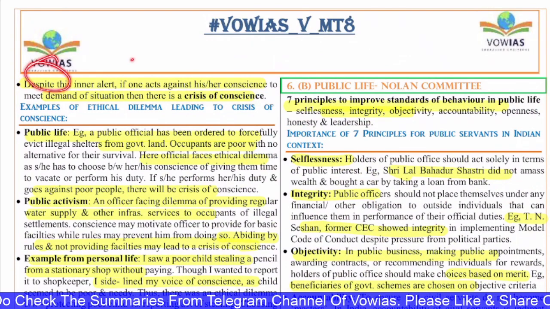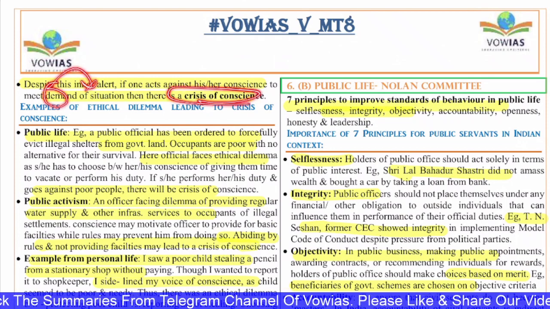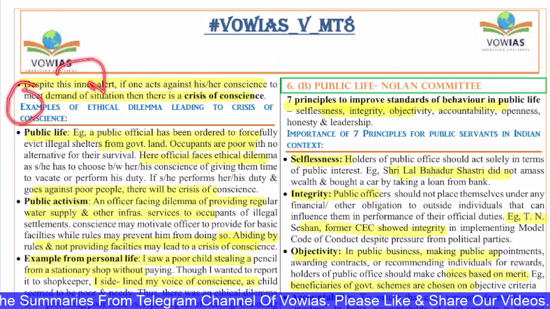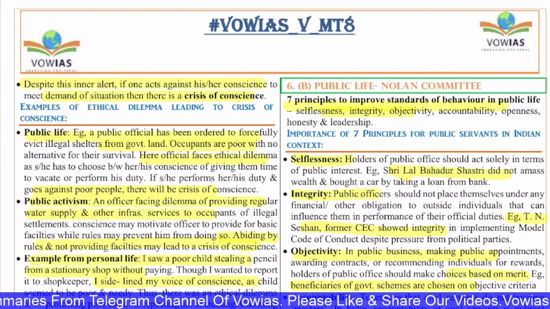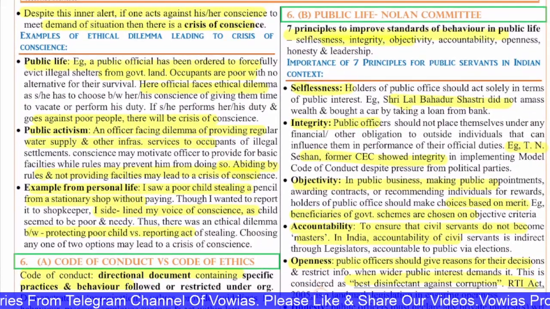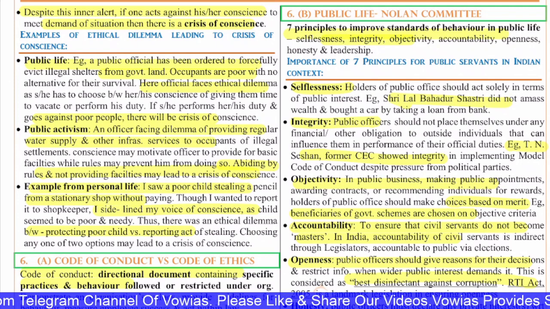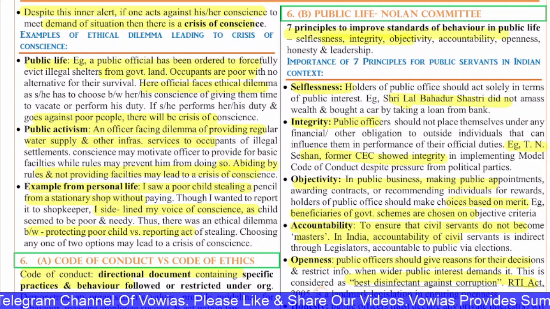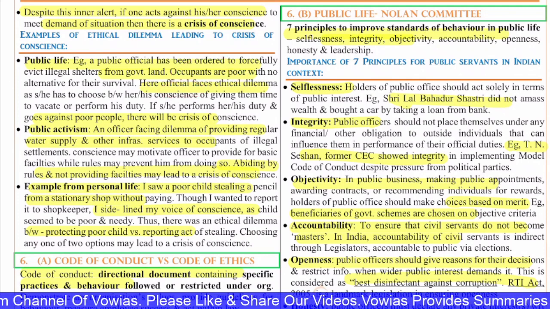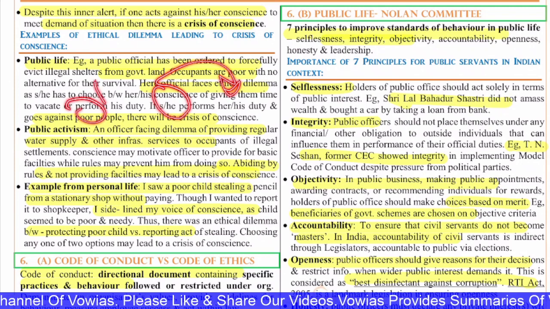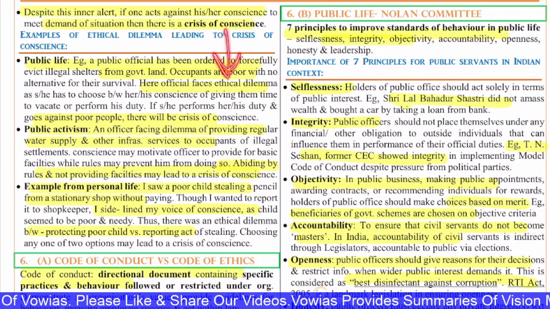Despite this inner alert, if one acts against his or her conscience to meet the demand of the situation, then there is a crisis of conscience. Now the examples of ethical dilemma leading to crisis of conscience. The first is public life. Example, a public official has been ordered to forcefully evict illegal shelters from government land, and the occupants are poor with no alternative for their survival. Here the official faces an ethical dilemma, as he chooses between his conscience of giving them time to vacate or performing his duty. If he performs his duty and goes against the poor, then there will be a crisis of conscience. So in public life, having this kind of crisis of conscience is very common.